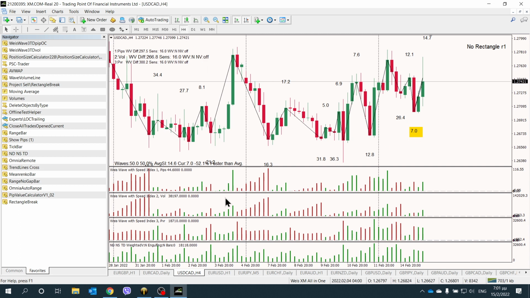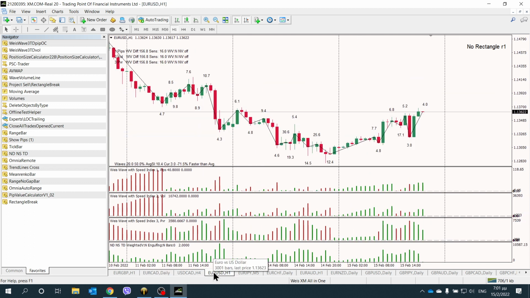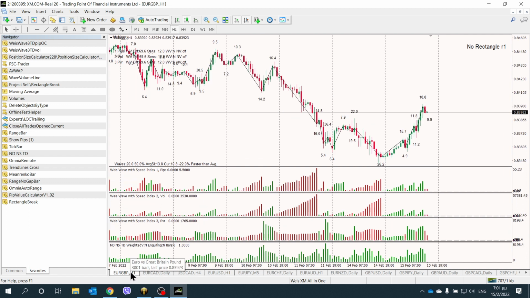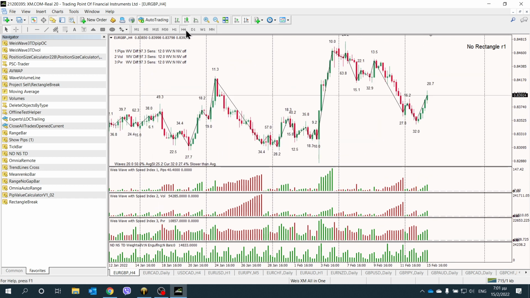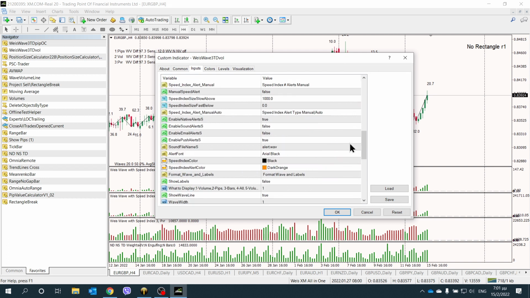Let me see if I can find a slow wave situation. They're all fast here. Okay, now here we don't have a situation, but you can see here the average is 25. Let me increase the fonts again so it will be visible on your screen.